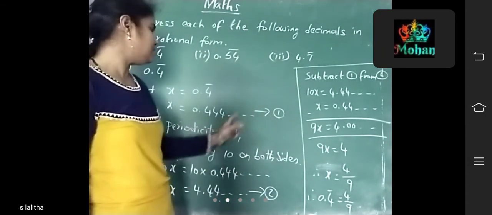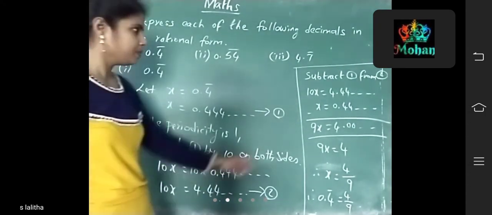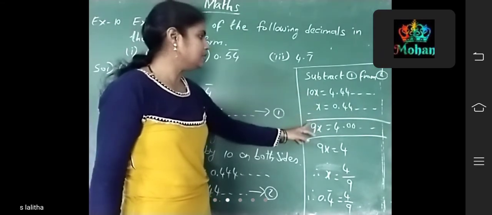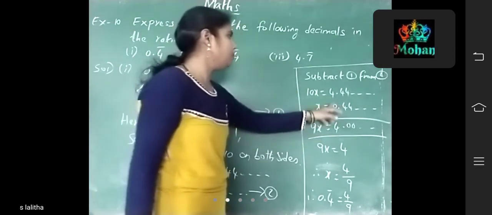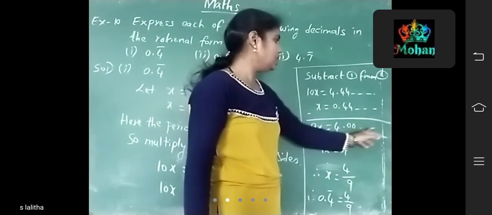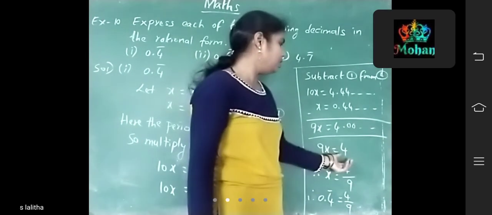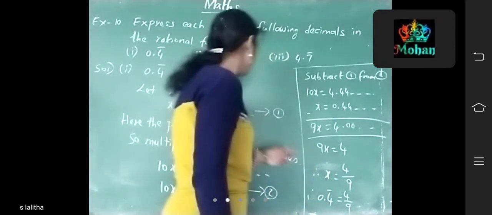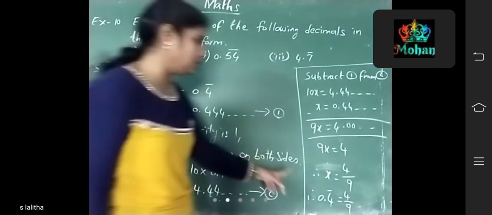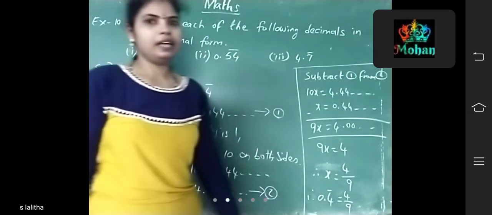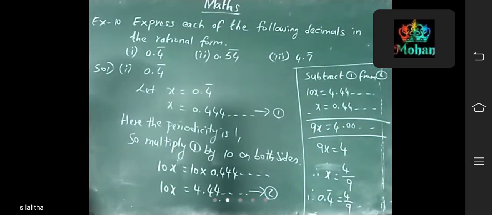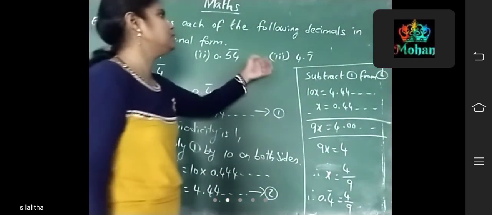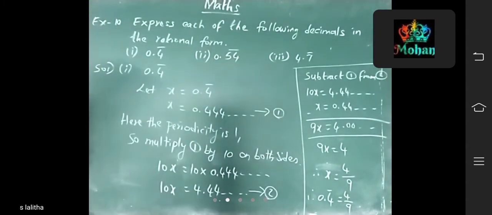Now subtract the first equation from the second equation. Now subtract 10x minus x, how much? 9x is equal to 4 minus 0, 4.00 and so on. So 9x is equal to 4. x is equal to 4 divided by 9. What is x we are taking here? 0.4 bar. 0.4 bar is equal to 4 by 9. Did you understand, ma'am? You can do the second sum and third sum as homework. Come on, do.